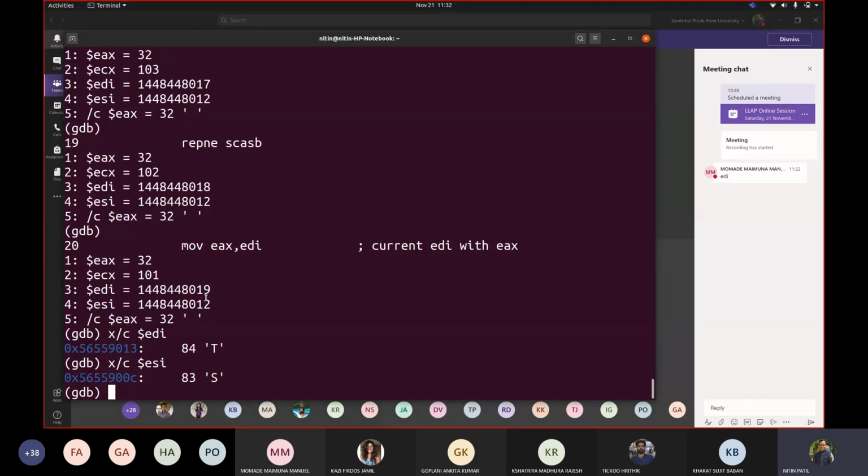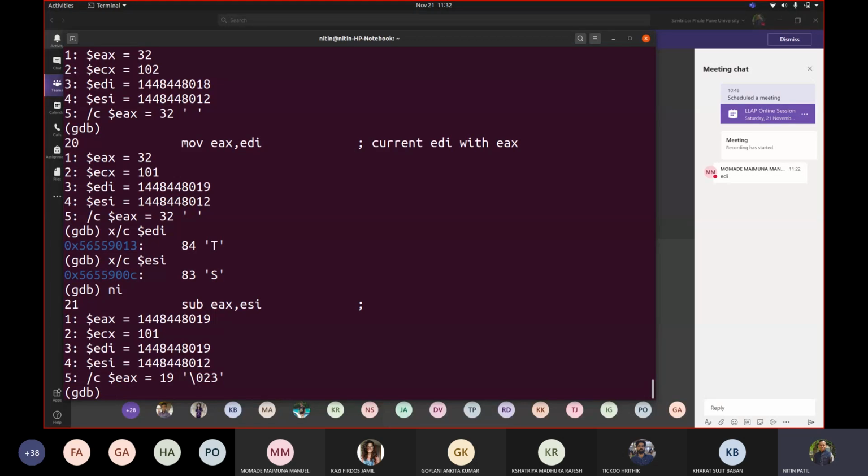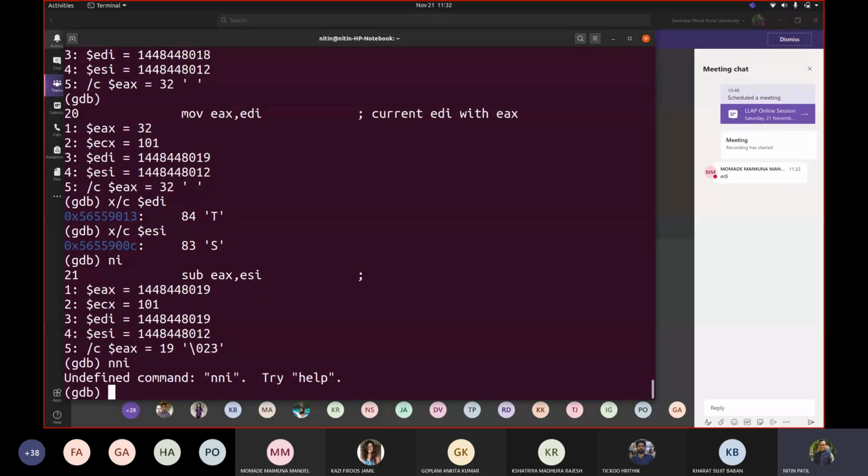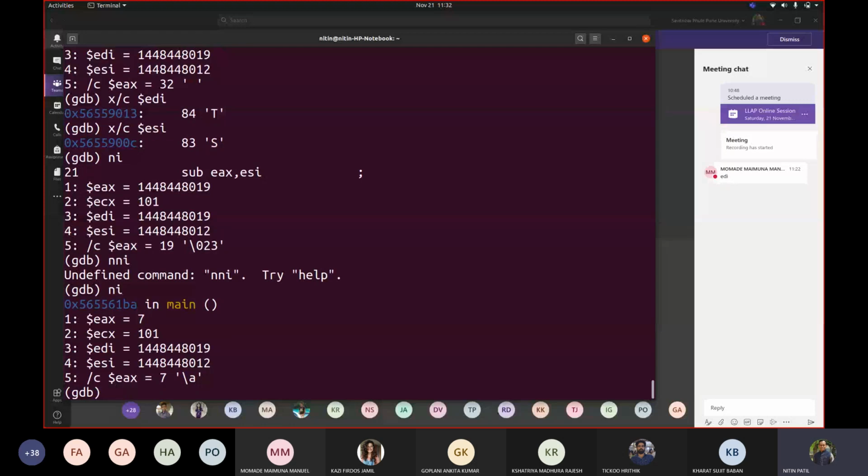But I know that length of Sachin is 6. So one time I have to deduct it by 1 to get the actual length. Now see what EX is containing now. So we moved that address to EX, so 19, and now we are subtracting EX and ESI, so we got 7. Now we wanted that length to be 6, because it is considering that space, because we talk about that address. Fine. So have you understood till this? We got 7 to be the length of that string. Is that okay?